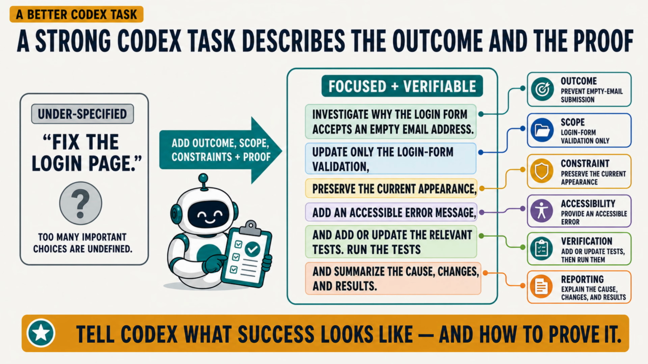Compare the vague instruction, "Fix the login page," with a focused task. Investigate why the login form accepts an empty email address. Update only the login form validation, preserve the current appearance, add an accessible error message, and add or update the relevant tests. Run the tests and summarize the cause, changes, and results. This version defines the outcome, scope, constraint, quality requirement, verification, and reporting. It tells Codex what success looks like and how to prove it.